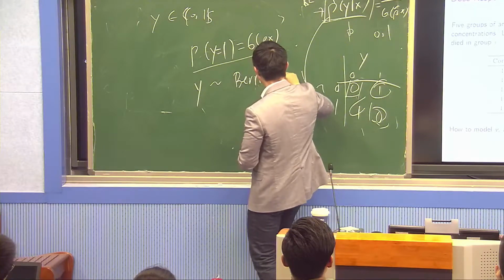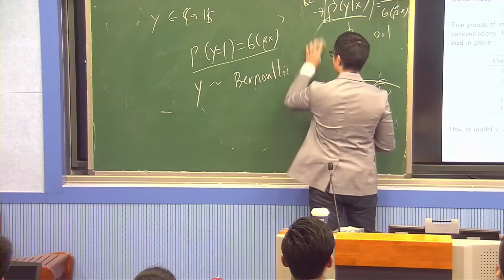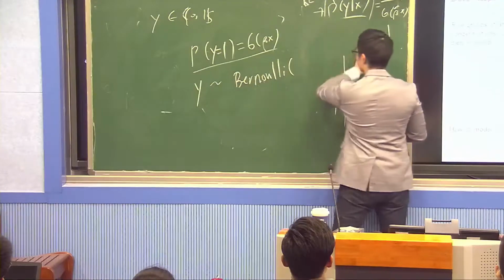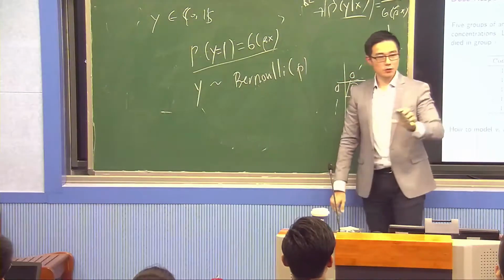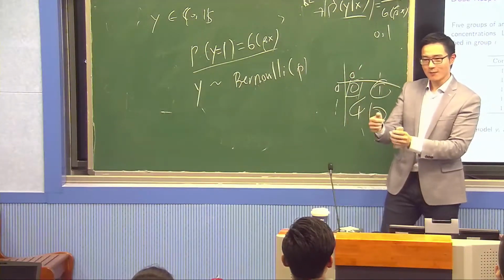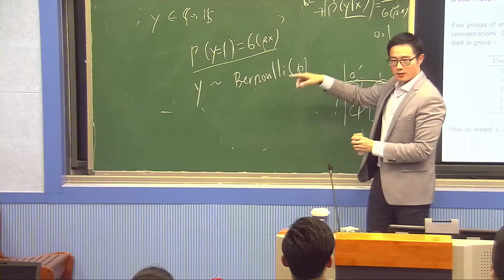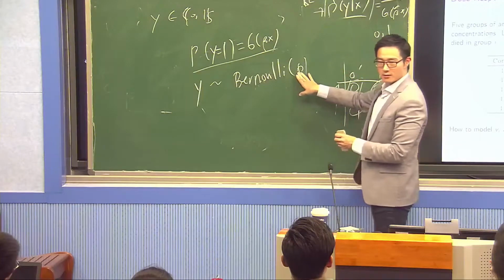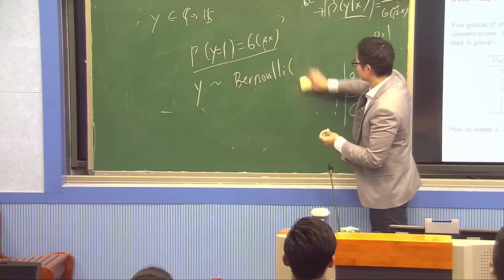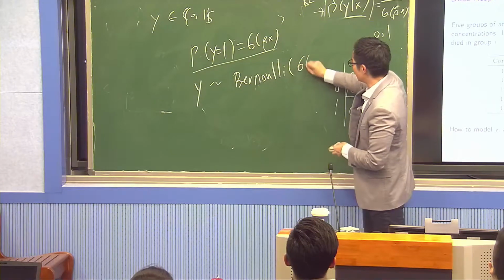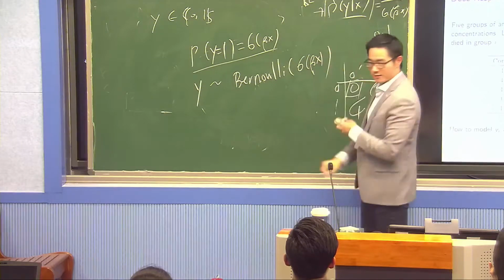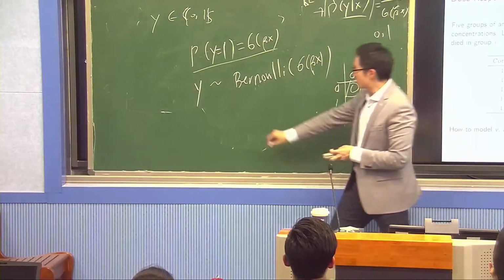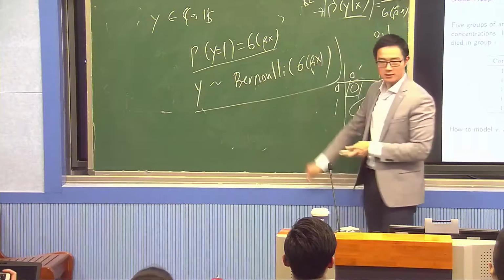Now, the Bernoulli distribution only takes a parameter called p, okay? So a Bernoulli distribution is like a coin flip, right? You flip a coin, with probability p, it becomes a head. So here, what is p? P is sigma beta x. Okay? So this is my logistic regression when y is 0, 1.